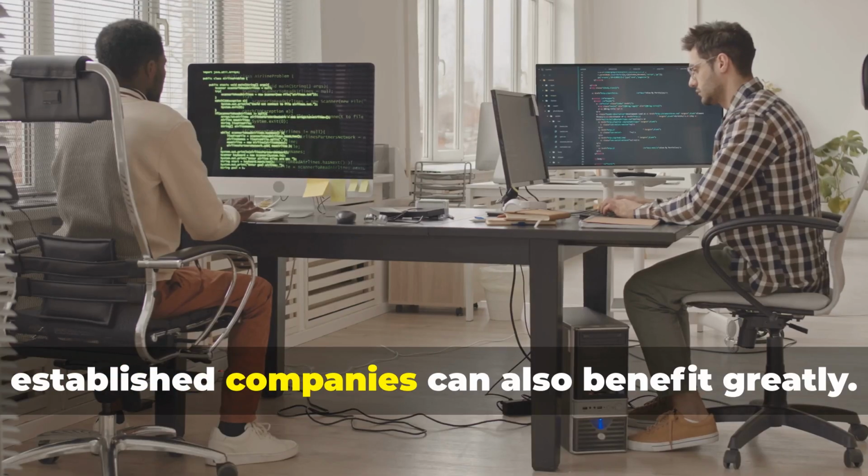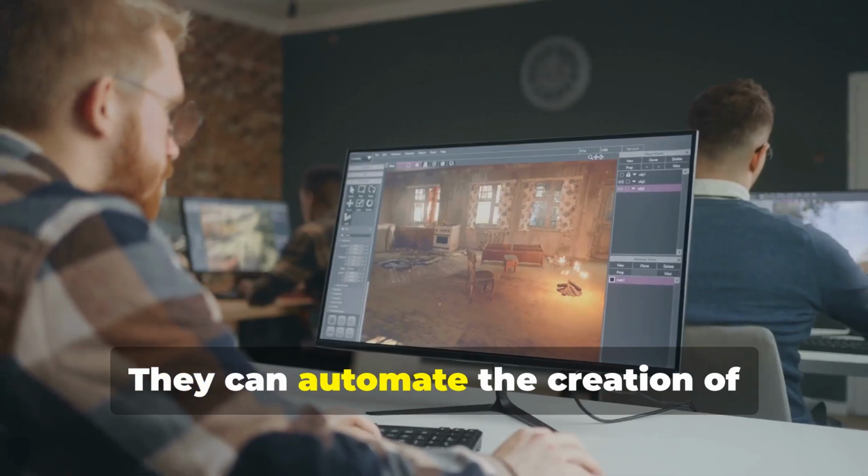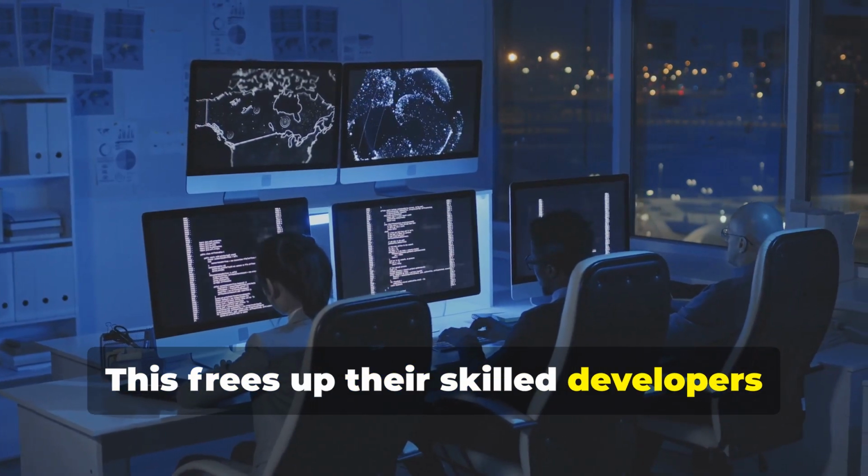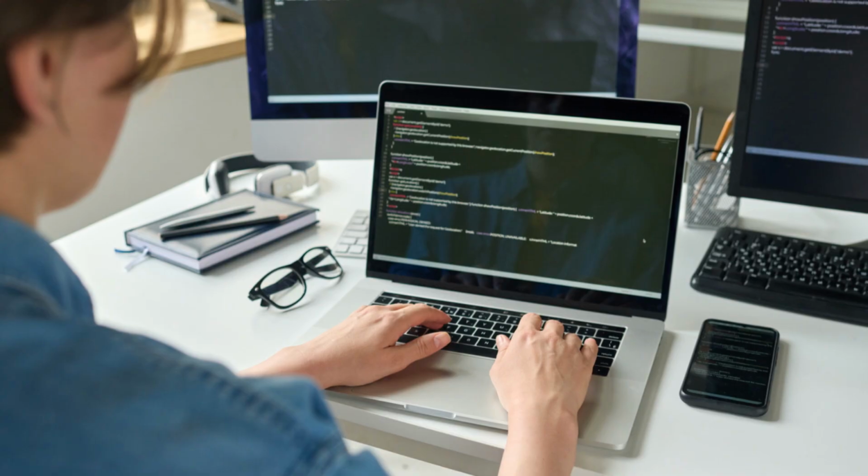Large, established companies can also benefit greatly. They can automate the creation of internal tools and utilities. This frees up their skilled developers for more complex tasks.